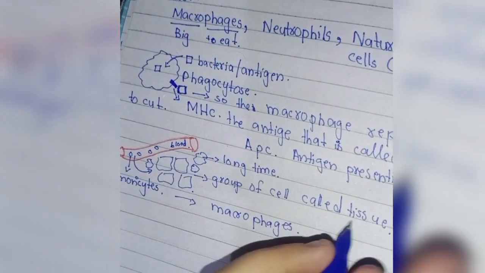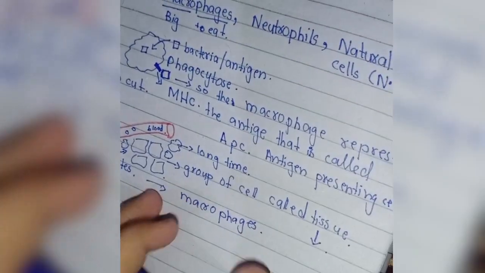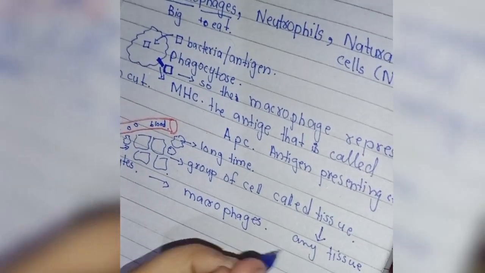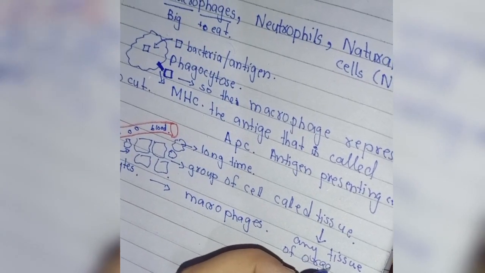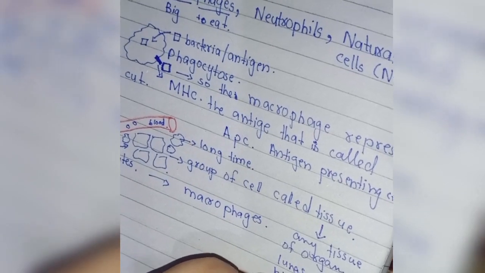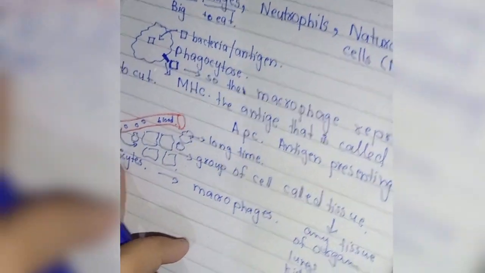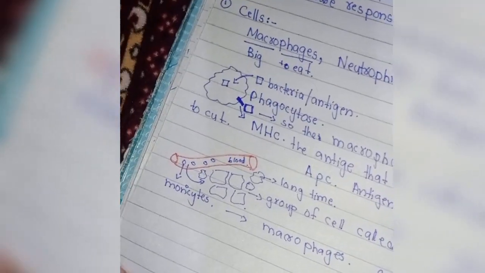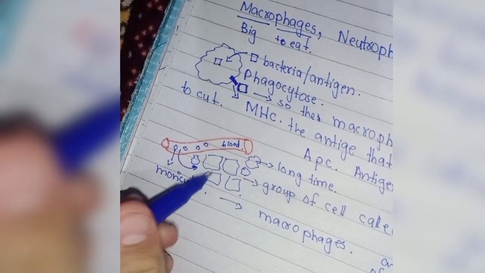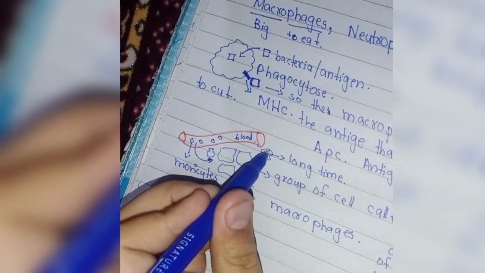Here we can have any tissue of an organ, for suppose lungs, kidney, etc. So monocytes come outside and join these tissues.